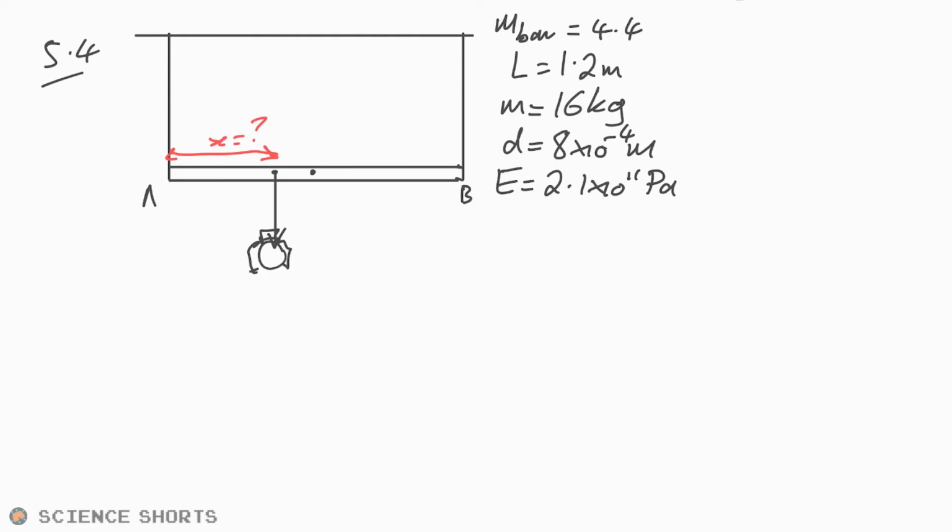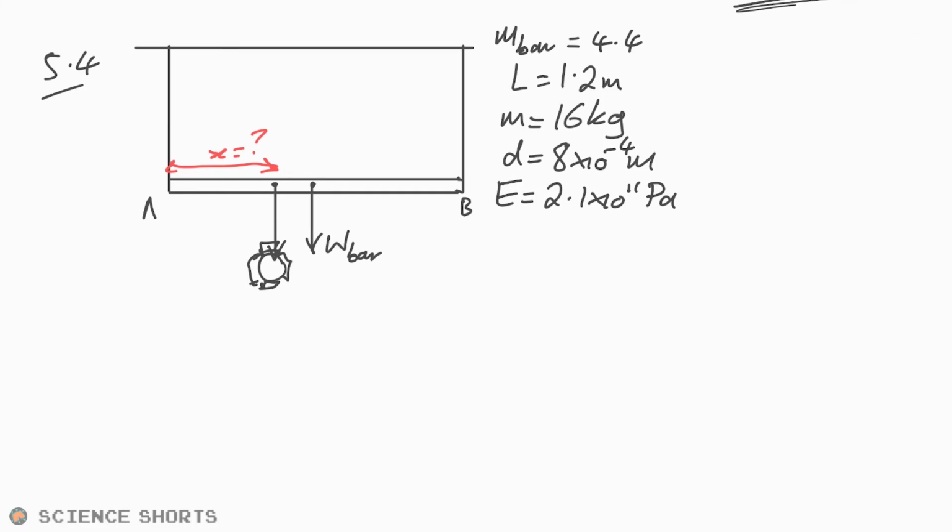But we still have the weight of the beam pulling down there, and I'm just going to call that weight of the bar. So this wire here has been replaced with aluminium, which is going to have a different Young modulus. But the original length is going to be the same. So if you pop the lamp in the middle, then it's not going to be straight. It's not going to be horizontal. We need to make it horizontal by shifting that lamp. So where do we put x in order for that to happen?